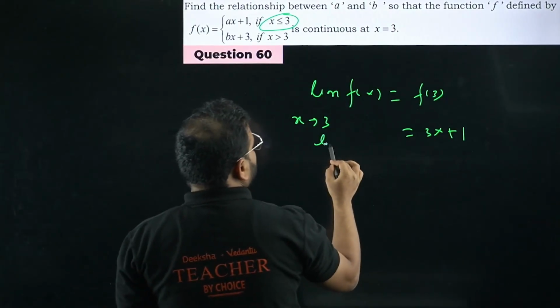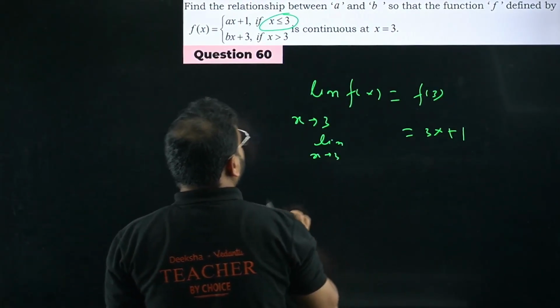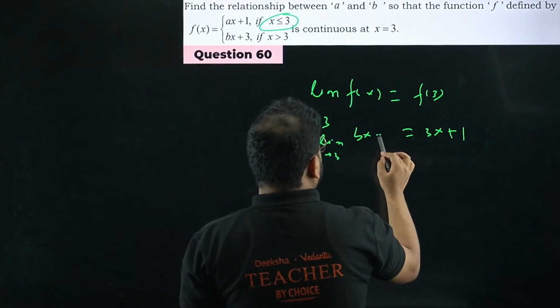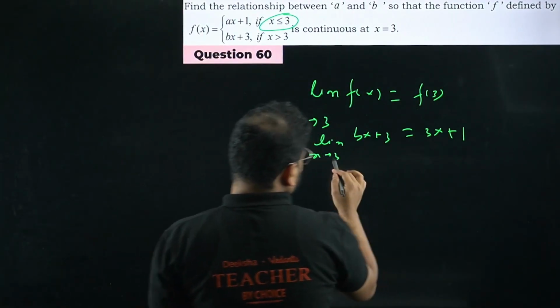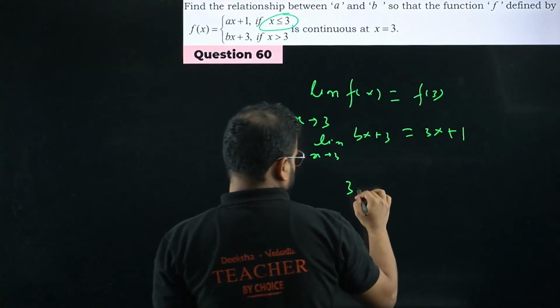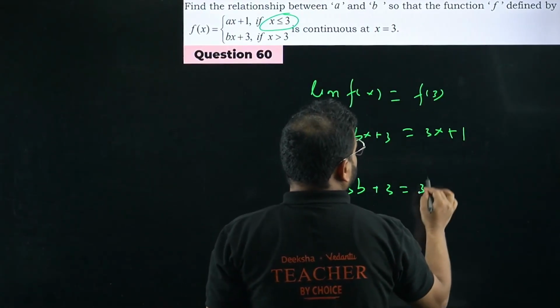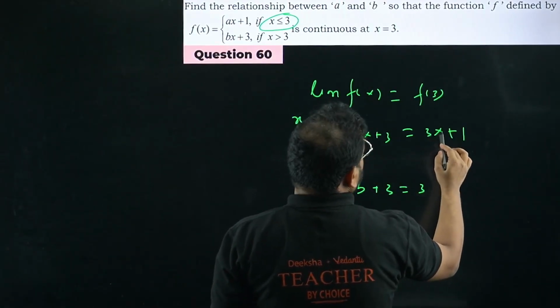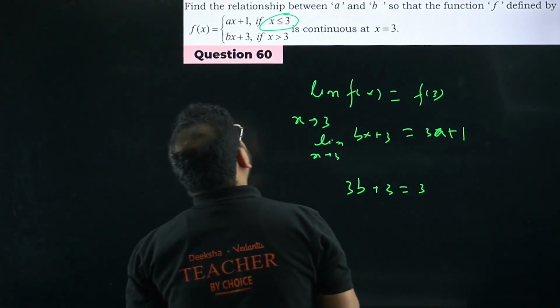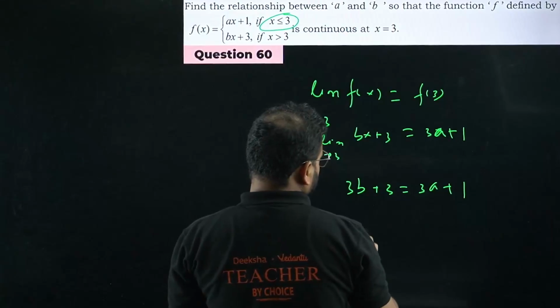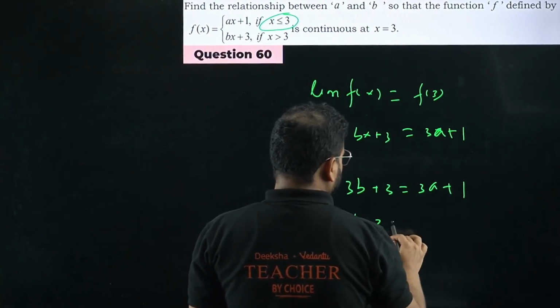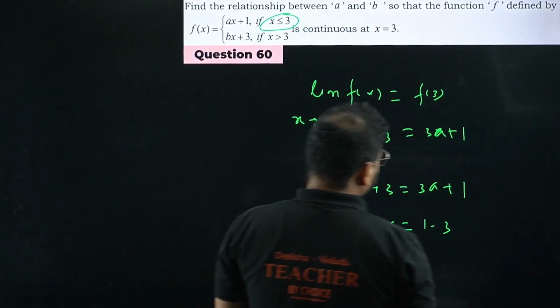What about this, sir? Limit x tends to 3. Where? In bx plus 3. Put the value of x as 3 in this. 3b plus 3 equals 3a, right? 3a plus 1. What I'm getting now, please check. I'm getting here 3b minus 3a equals to 1 minus 3.